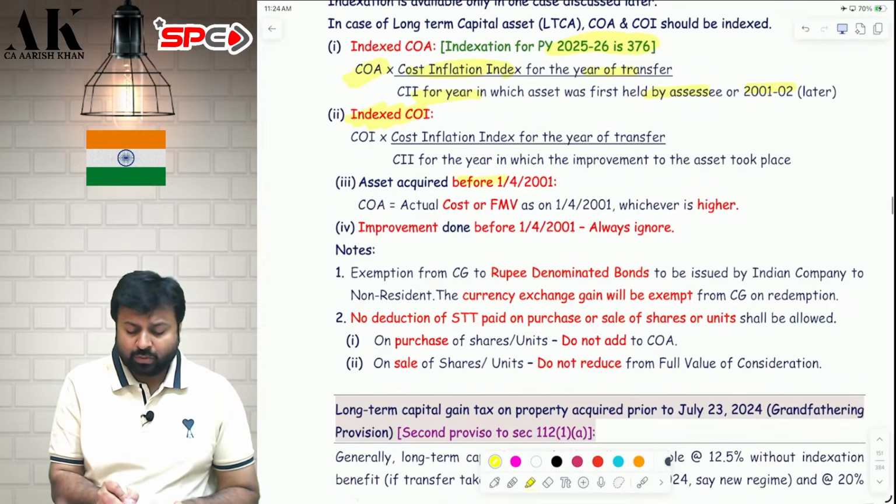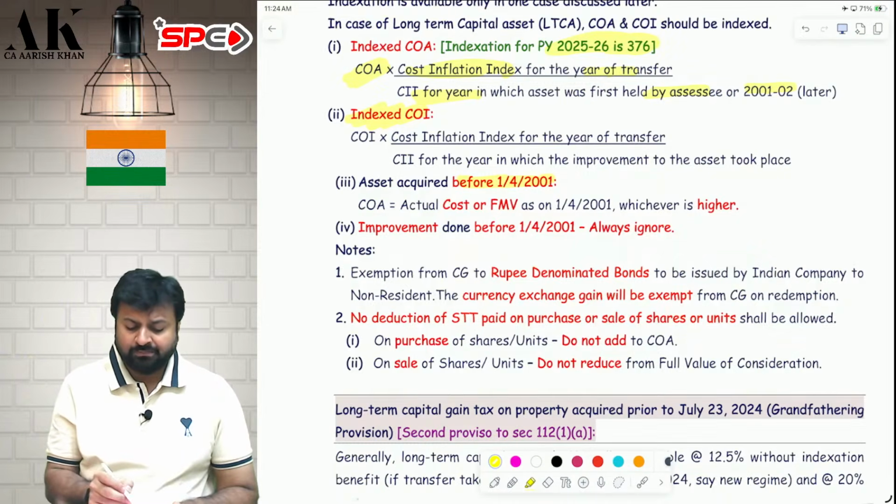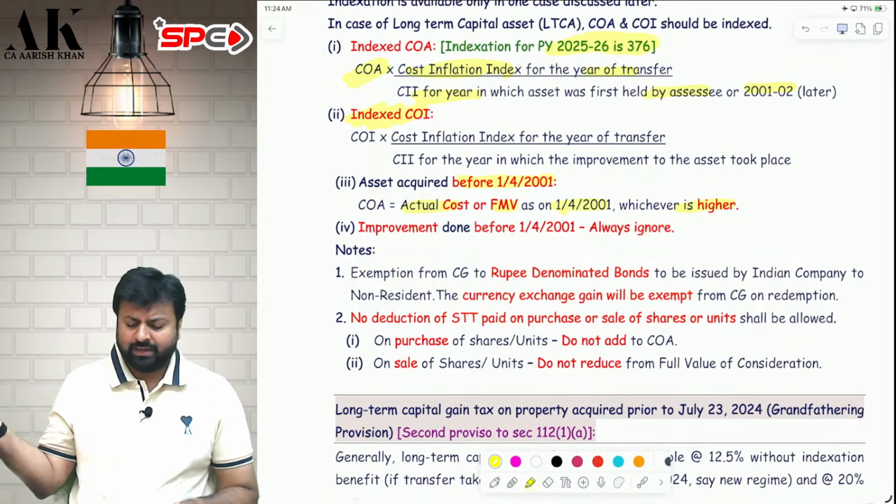Now, if an asset is acquired before 2001, in that case your cost will be actual cost or FMV as on 1st April 2001, whichever is higher. Separately, we will discuss what is cost of acquisition in the next 5 minutes.